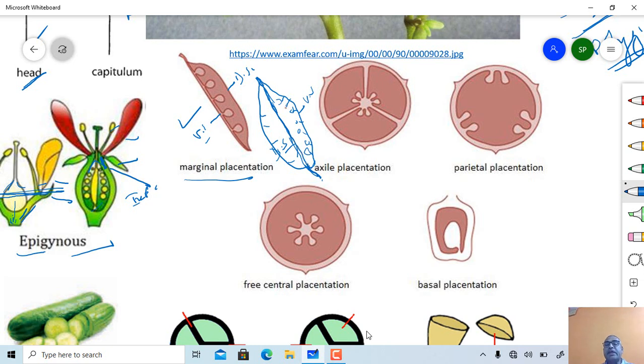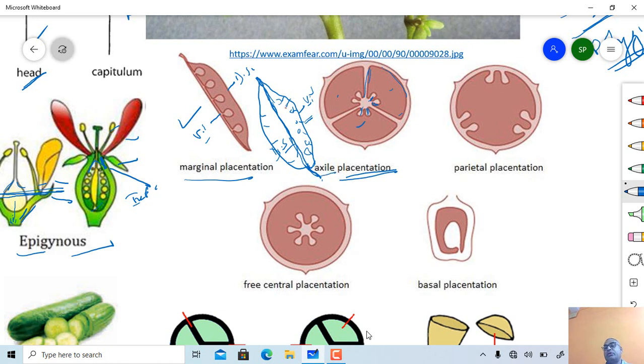Okay, this one is an axial type of placentation. Here carpels are fused at the axillary position, and the placenta originates from the center or axis of the united carpels. Then it is called an axial type of placentation.